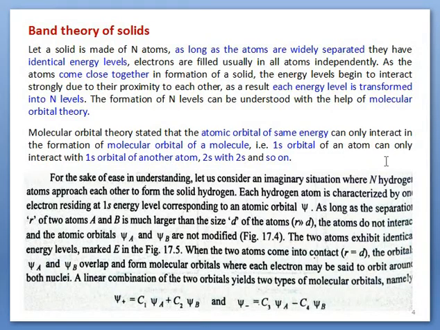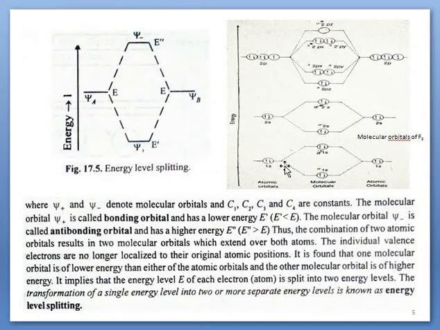To understand the other points, let us consider the formation of a hydrogen solid, which is made of n hydrogen atoms. As we know, the electronic configuration of a hydrogen atom is 1s1. Similar to this figure, 1s1 of one atom is on the left side and 1s1 of another atom is on the right side.